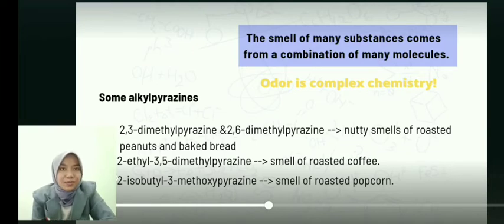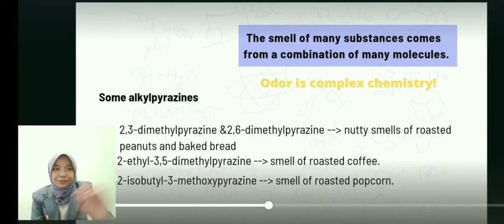Like 2,3-dimethylpyrazine and 2,6-dimethylpyrazine smell like nutty or roasted peanuts, and 2-ethyl-3,5-dimethylpyrazine smells like roasted coffee, and 2-isobutyl-3-methoxypyrazine smells like roasted popcorn. So a difference in its structure can make it smell very different.